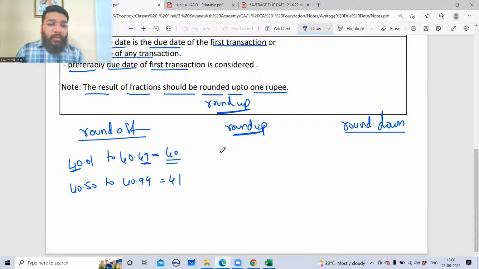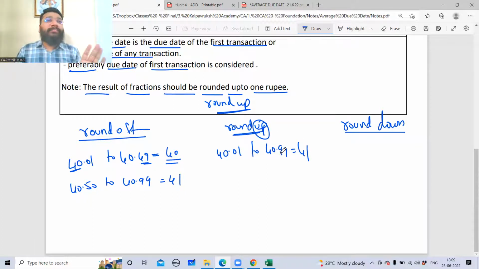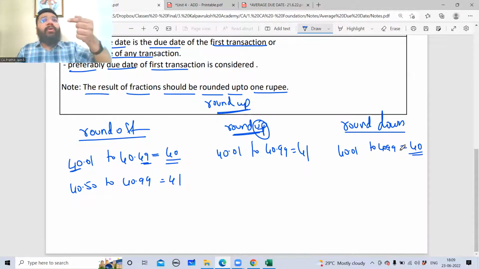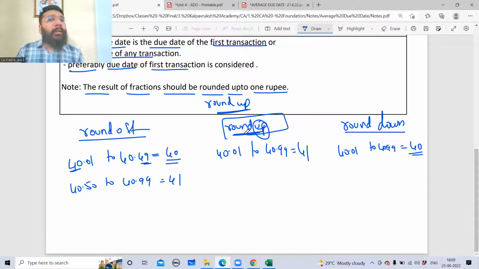What is round up? From 40.01 up to 40.99, it is round up. So it will be 41. Because whatever be the fraction, the aim is to round up to the next value. Round down means what? 40.01 to 40.99. The answer is going to be 40 because they want to round down. Even if it is 40.99, it has to be round down only to 40. This is the difference. So in the entire average due date chapter, they are always going to do the round up.